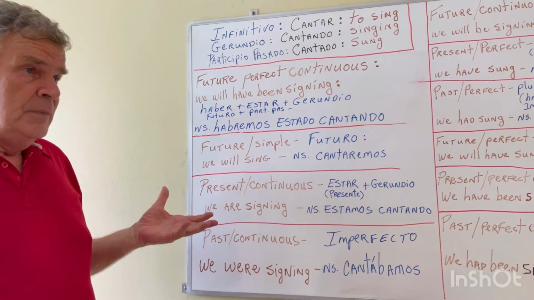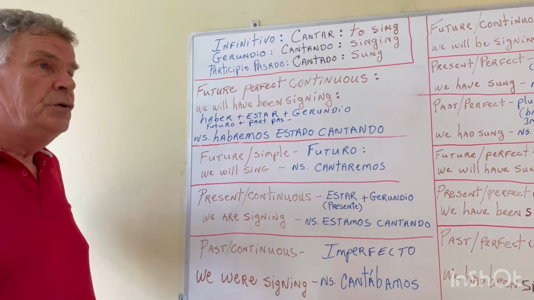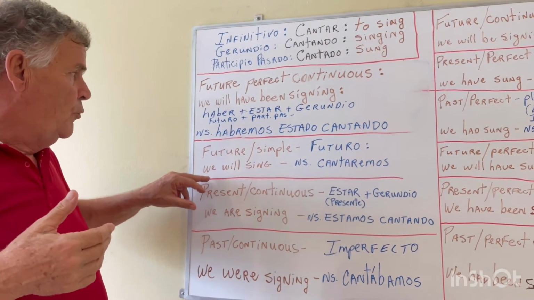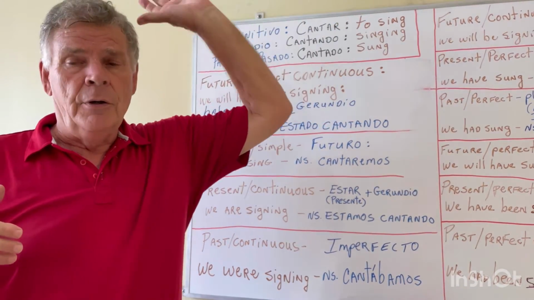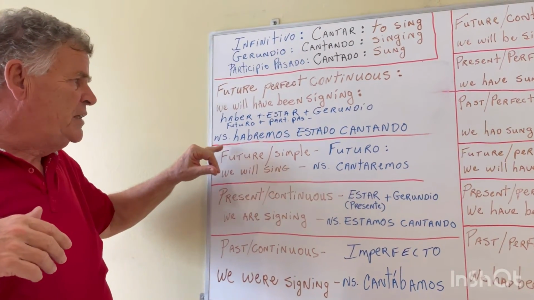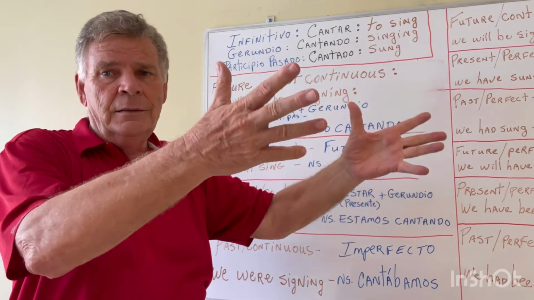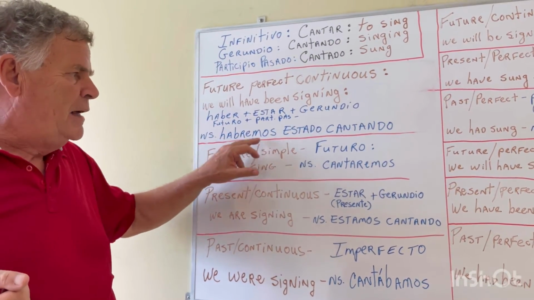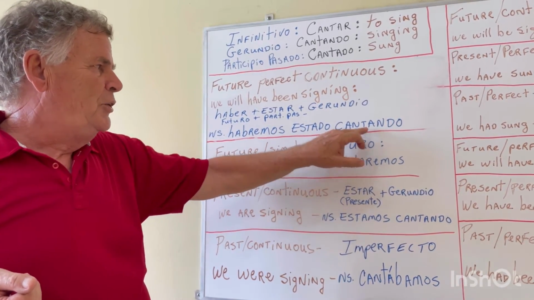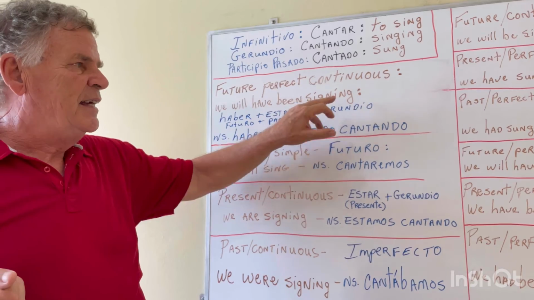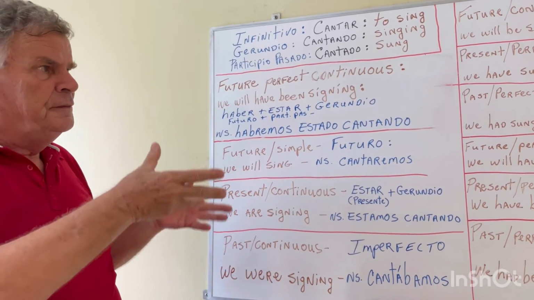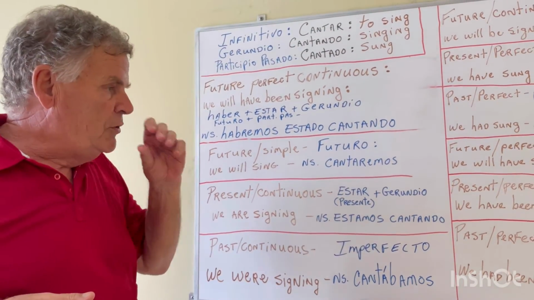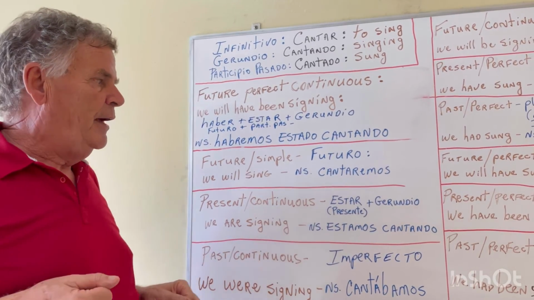How would you use that? So someone asked, like, well, what will you guys have been doing when the teacher arrives? And you could say, well, we will have been singing for an hour when the teacher arrives. Nosotros habremos estado cantando por una hora cuando llegue la profe. Okay? So nosotros habremos estado cantando. That's the way you would translate, we will have been singing. So we've looked at all 12 English verb tenses, and we've given you their equivalent in Spanish, all right?